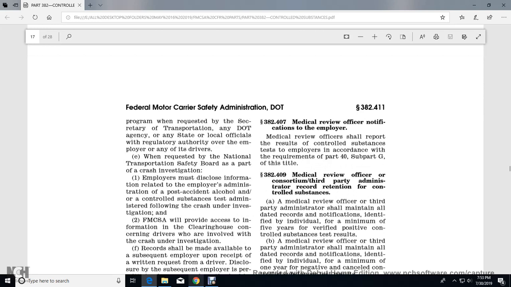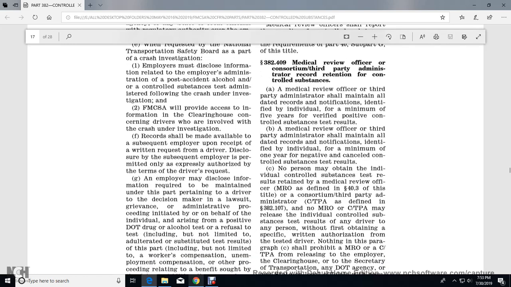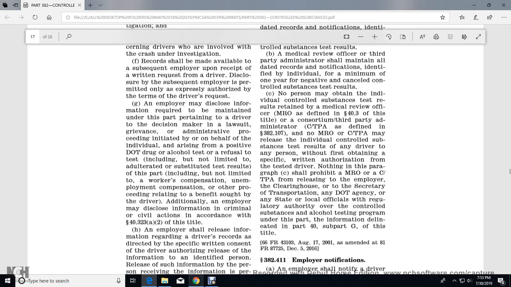Employers must disclose information related to the employer's administration of the post-accident alcohol and controlled substance test administered following the crash under investigation. The Federal Motor Carrier Safety Administration provides the information from the clearinghouse concerning the drivers involved in the crash under investigation. Records shall be made available to subsequent employers upon receipt of the written request of the driver. The disclosure to subsequent employers is permitted only as expressly authorized by the terms of the driver's request.